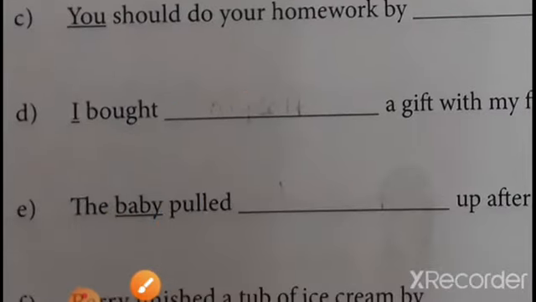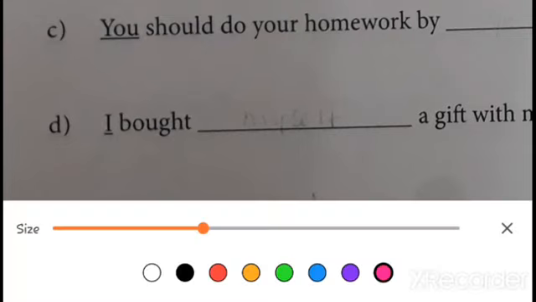Now what is the fourth one, D? I bought dash a gift with my first salary. So for I, what will we write? Yes, we will write myself.